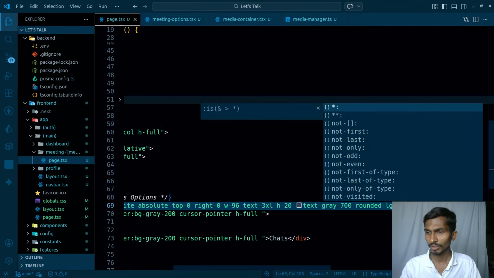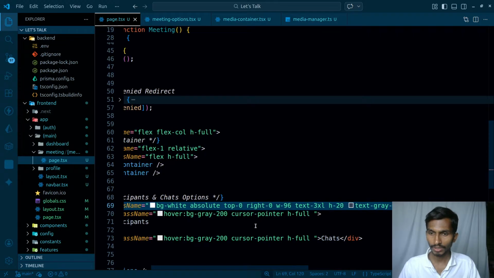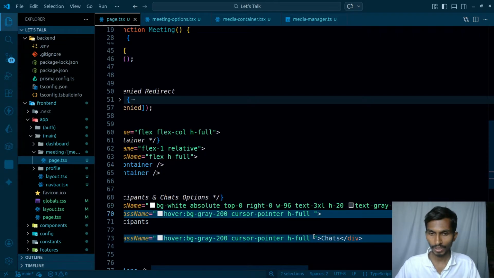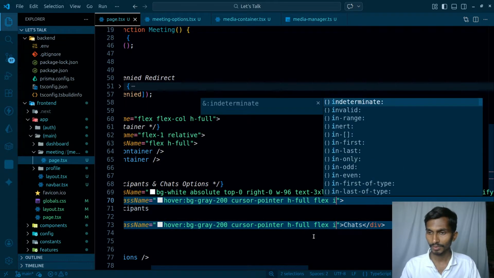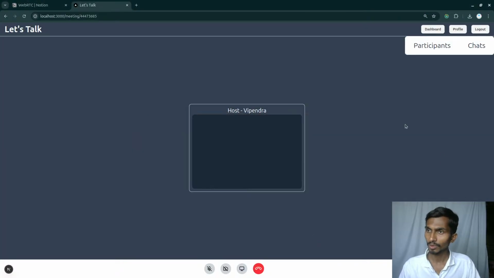Yeah, apart from this particular thing, I can have justify around. So let's even have that as well. So justify around the first one. So this much I will have, and in this particular section, I will make it flex. I will make it item center, and that's it. It should be fine. So this is how it's gonna be going on.